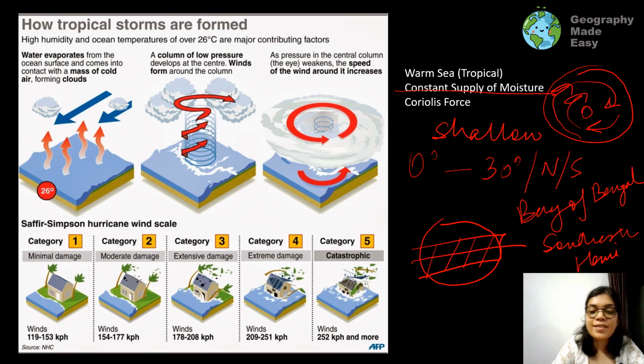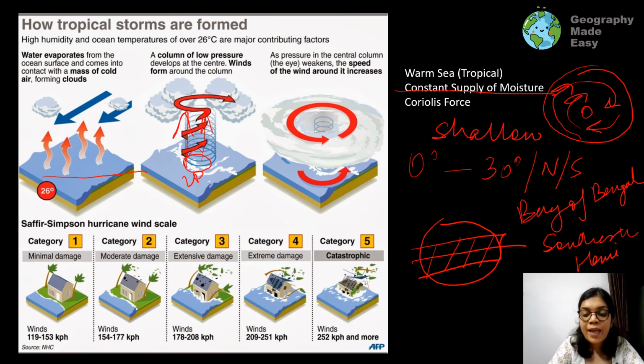So here we can see the three stages of cyclone formation. When the warm sea becomes hot, the moisture rises up and starts to cool and condense, and soon we see a low pressure cell getting formed. In this low pressure cell, the warm water is constantly evaporating and moving in the upward direction.